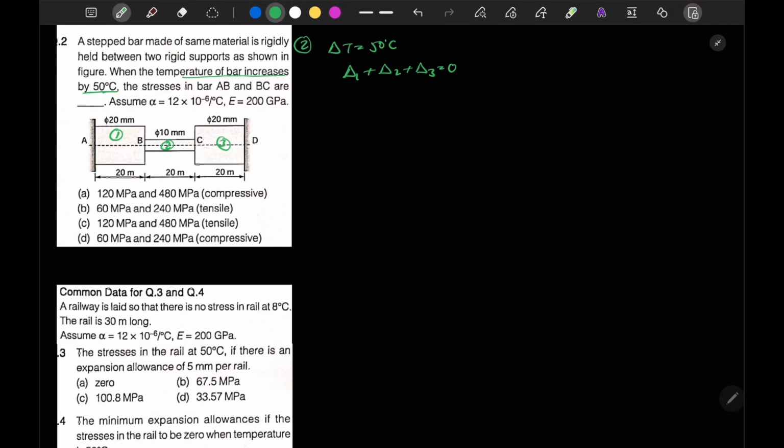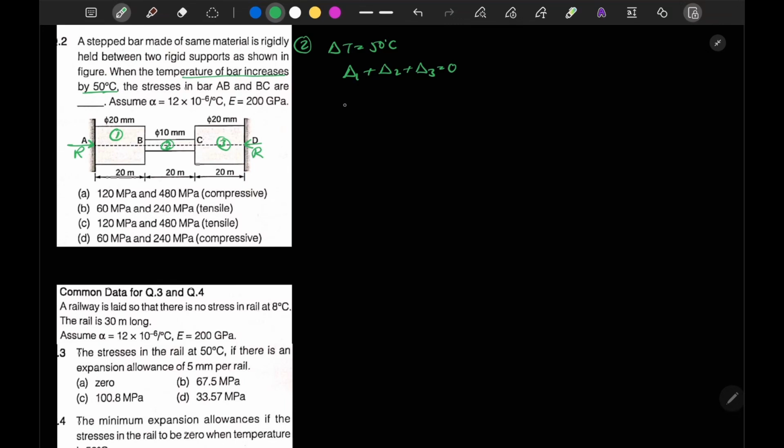Now, if the temperature is increased, the length of our system should increase, but on both sides there will be a reaction force. Let's say it is R. The load for all the systems, 1, 2 and 3, should be R. Because of thermal expansion, there should be expansion in all the bars.